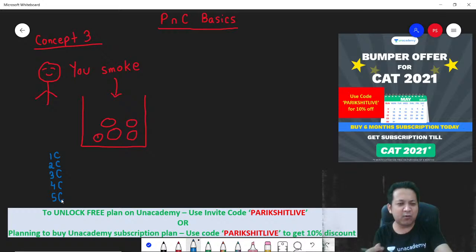You don't have change. You don't have a 1 rupee coin. You are having a 500 or 2000 rupee note. So the shopkeeper will say, no, I don't have change. So obviously in that case, you pick up zero chloramines.